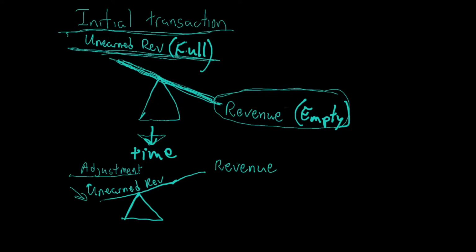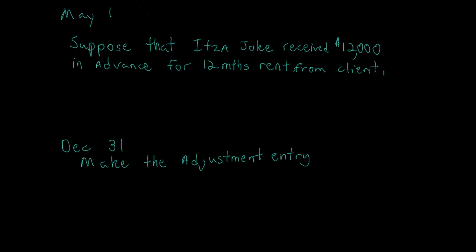So for the adjustment, we will always decrease the liability because we've provided the service, thus increasing the revenue. This is a beautiful example of what I call a seesaw scale visualization of how you identify unearned revenues.